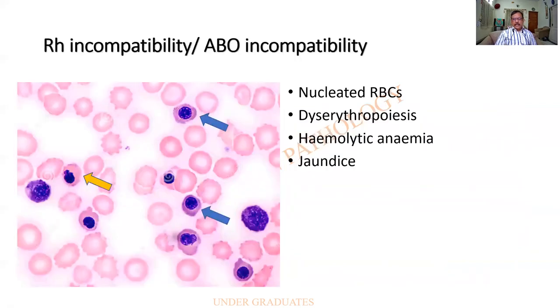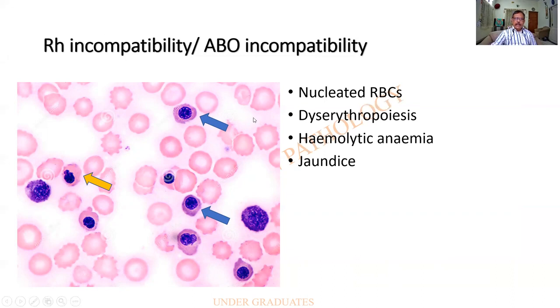Now what will happen when there is going to be a group incompatibility, whether it is RH or ABO? You find that there is hemolysis. Hemolysis means destruction and death of the RBCs. As a result of which, more and more nucleated RBCs are pumped into the peripheral blood. Normally, we do not see nucleated RBCs in the peripheral blood.